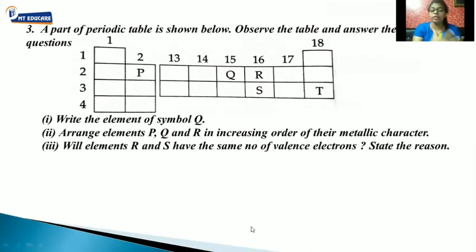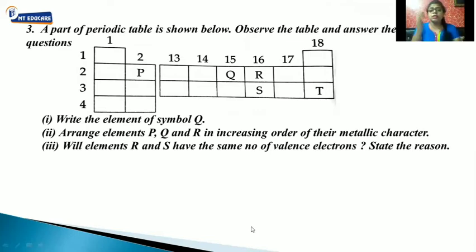Last question with 3 marks, the last type of question that can be asked, is where a picture is shown to you and questions are asked, and you need to answer them. Let's talk about the very first question. It's a periodic table question, you can see it very clearly. Write the element of the symbol Q. Now what will be the element of symbol Q?